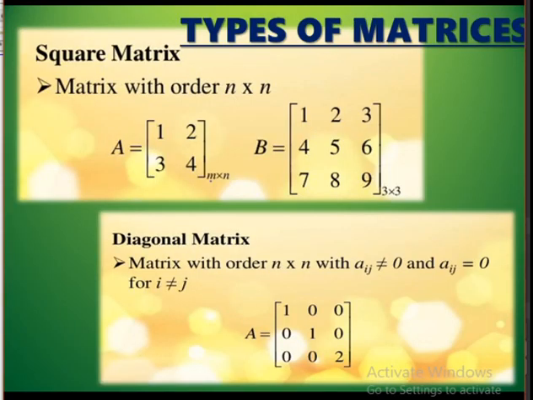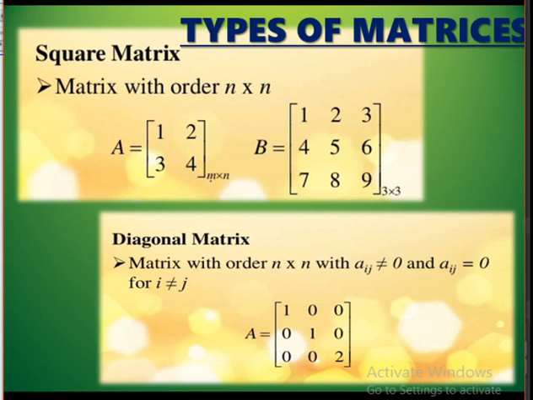Then square matrix. So types of matrices we will learn now. What is a square matrix? When the number of rows is equal to the number of columns, then it is called a square matrix. So a matrix with order n by n, or we can also say a matrix with order n, is called a square matrix.